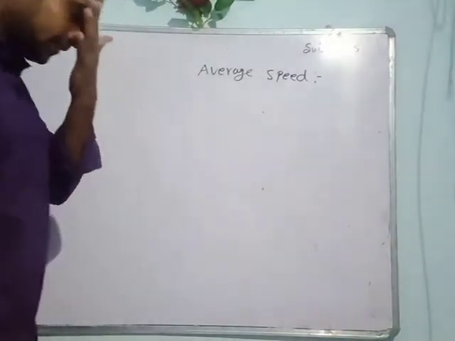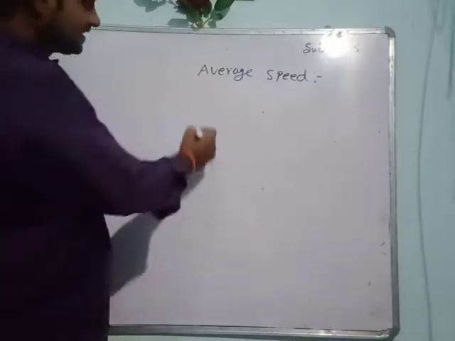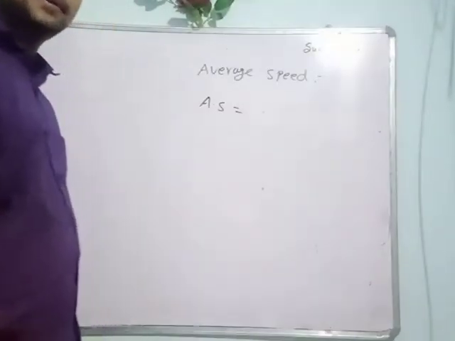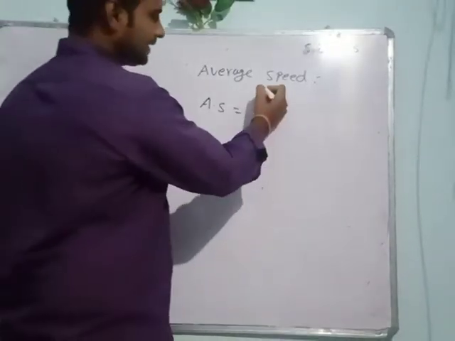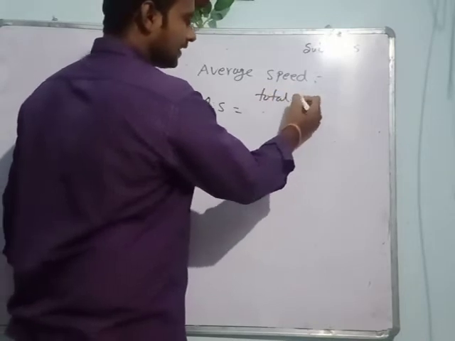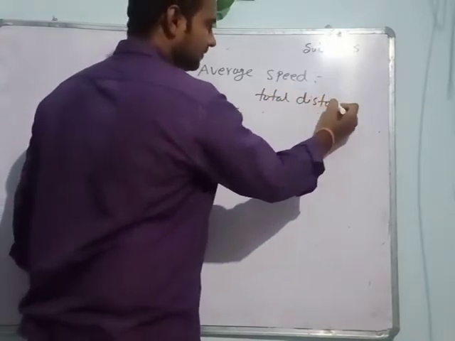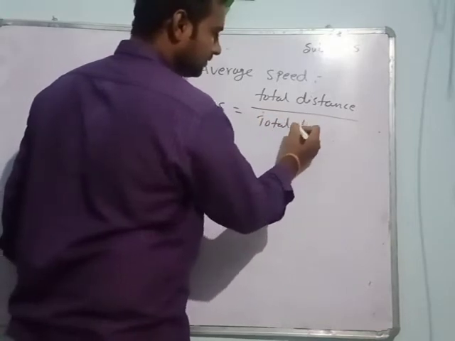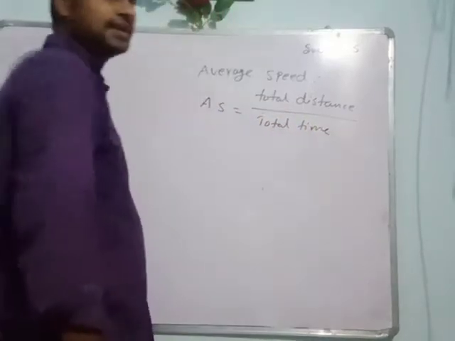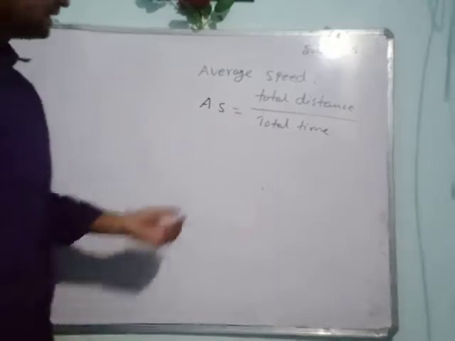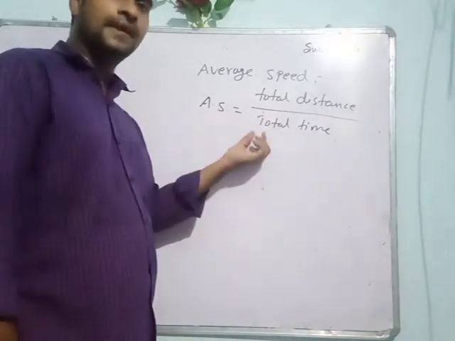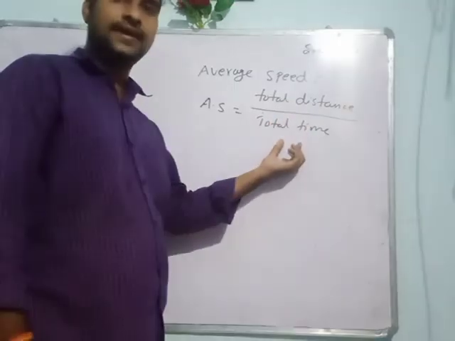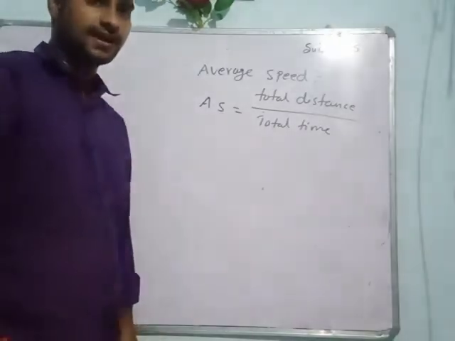So what is the formula for average speed? Simply, average speed is equal to the total distance covered by the object by total time taken by the object. So average speed is simply the ratio between the total distance covered by the object and total time taken by the object. Clear all of you?